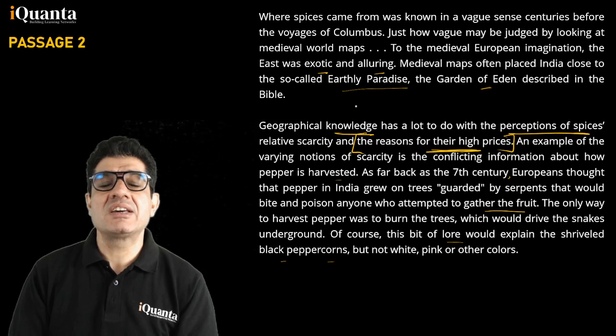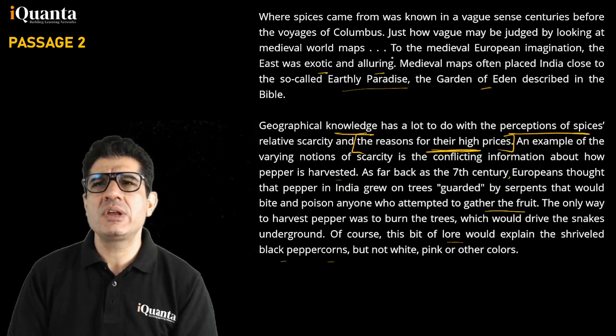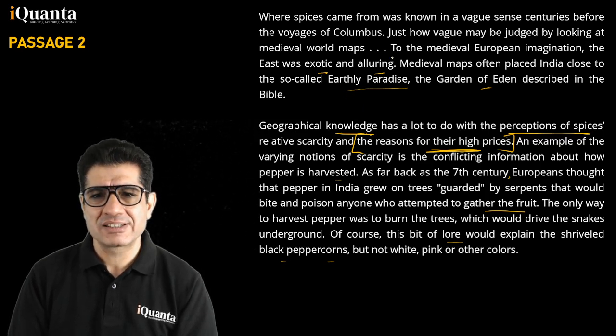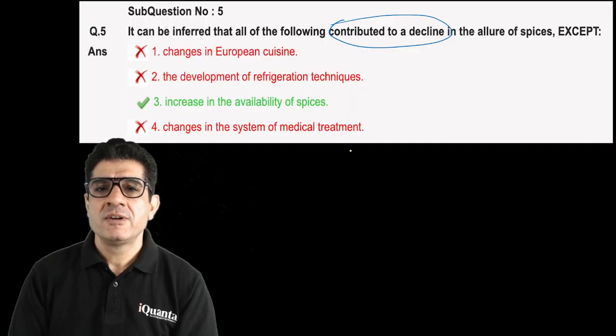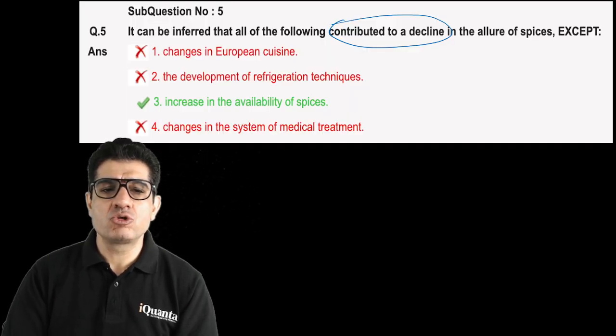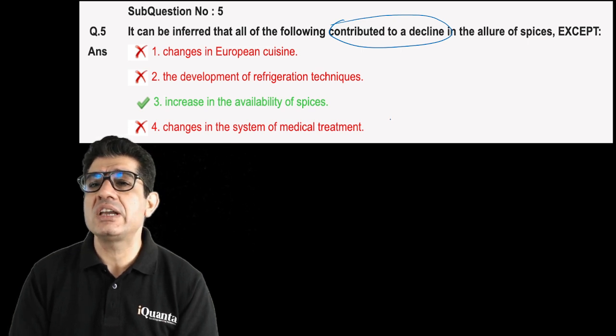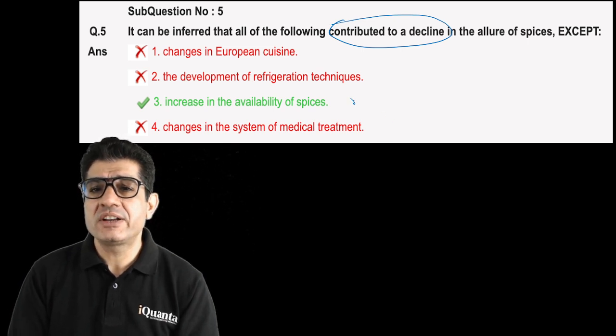So if you increase the availability, you will reduce the prices. Right? So if I look at third, if this is true, it will do nothing, or it's highly unlikely to reduce the allure of spices. It is likely to reduce the prices.